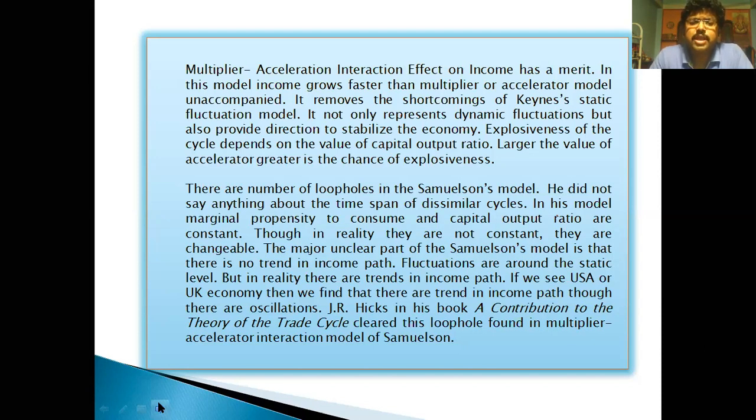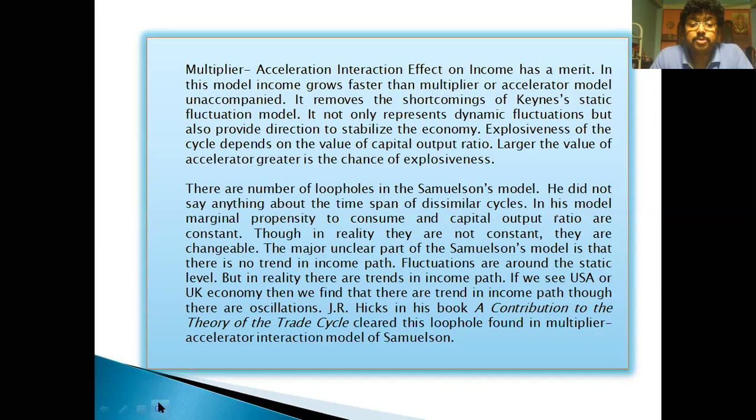He did not say anything about the time span of dissimilar cycles. In his model, the marginal propensity to consume and capital output ratio are constant, though in reality both are not constant. They are changeable.